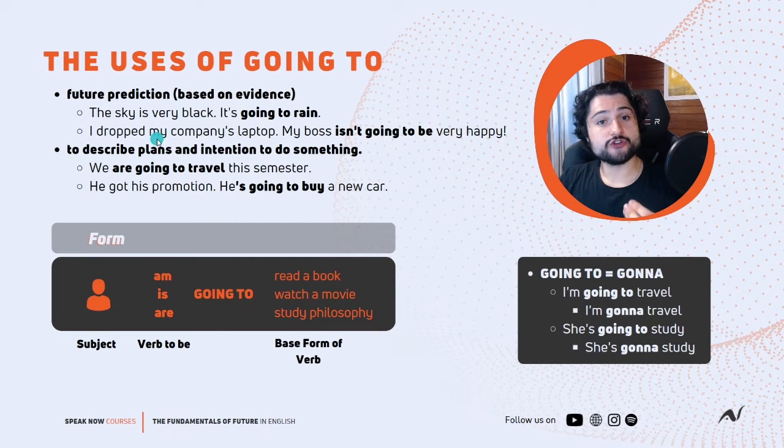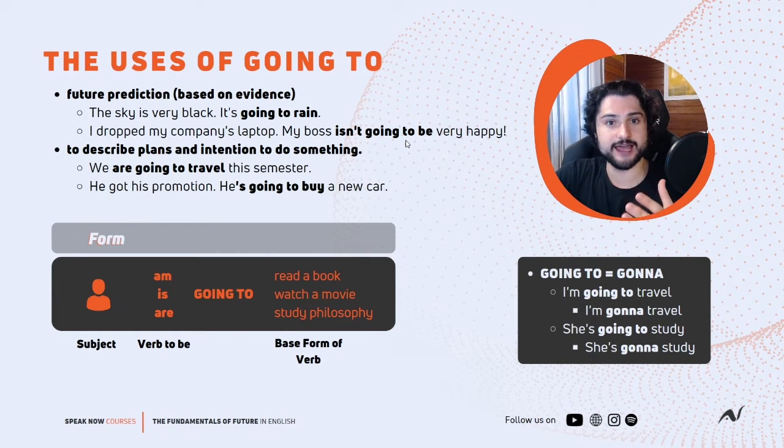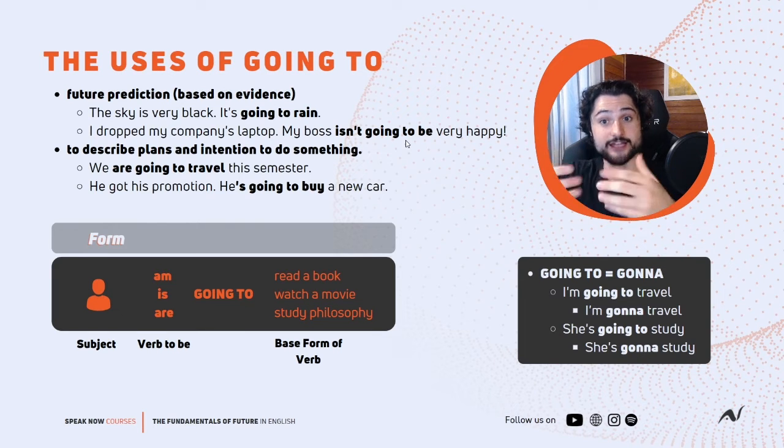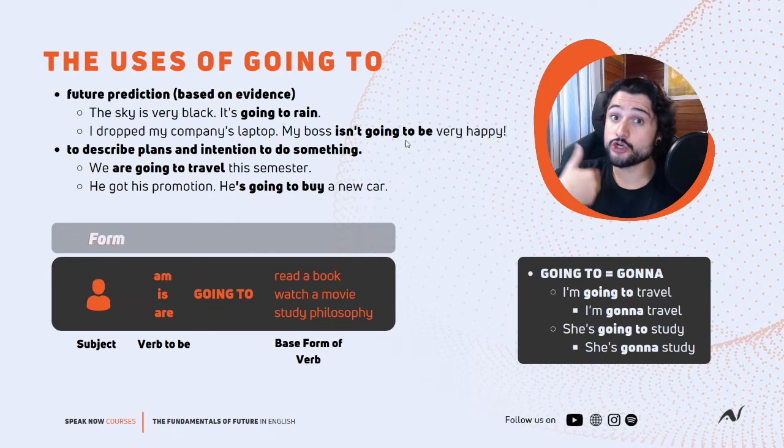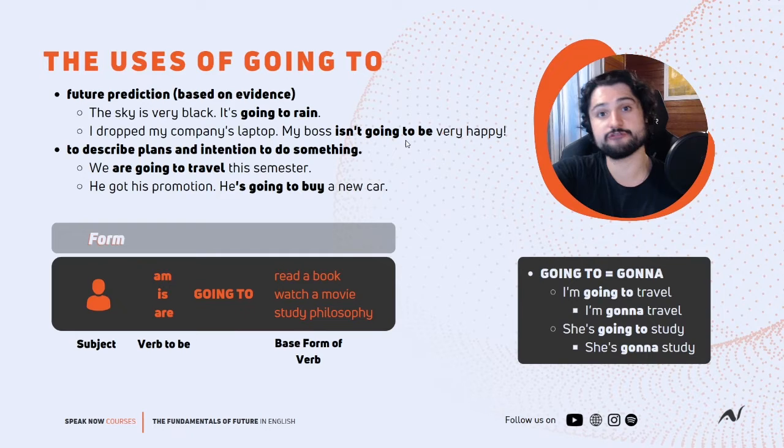Okay. I dropped my company's laptop. My boss isn't going to be very happy. So now, in this case, the evidence that I have is the fact that the laptop is broken, or that I dropped it. I saw myself dropping it. So I know that the laptop is not working correctly. And because of this factual, objective evidence, I know that my boss isn't going to be happy, right? It's not simply that I think like will. I know that's not going to be good, right? That I'm going to have problems.